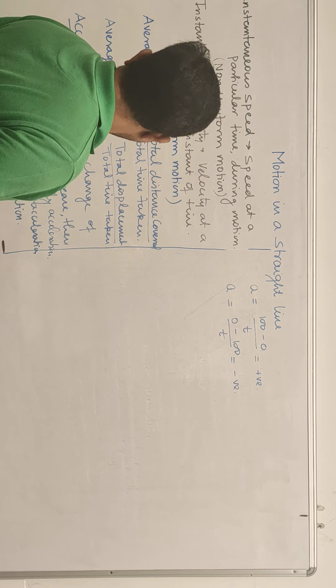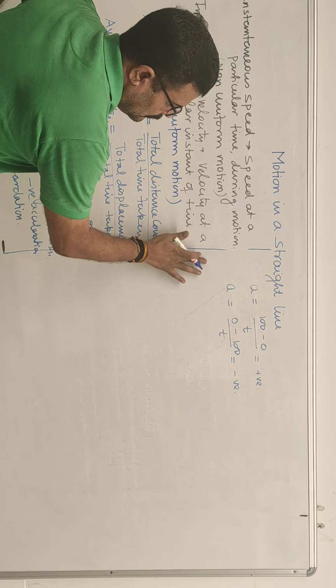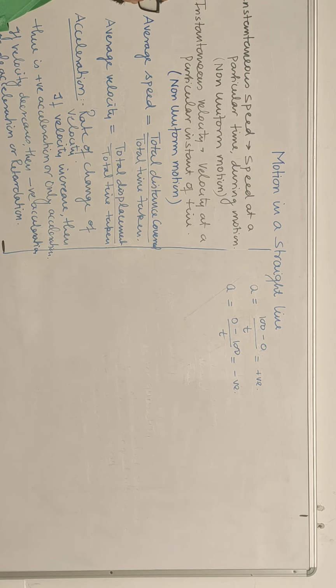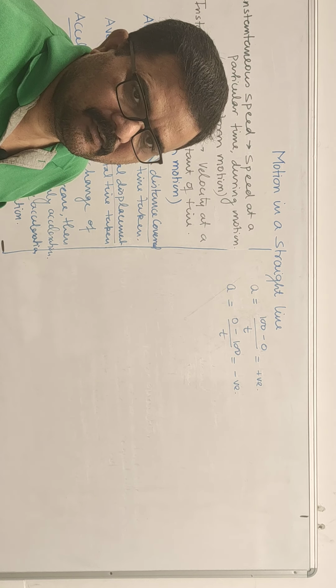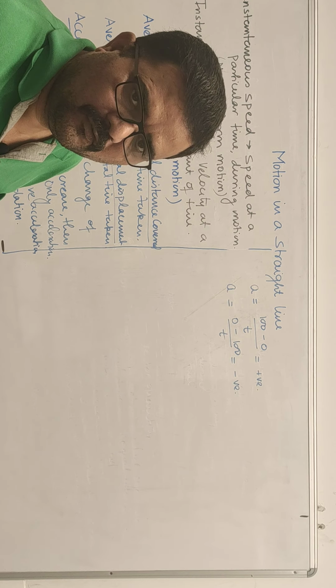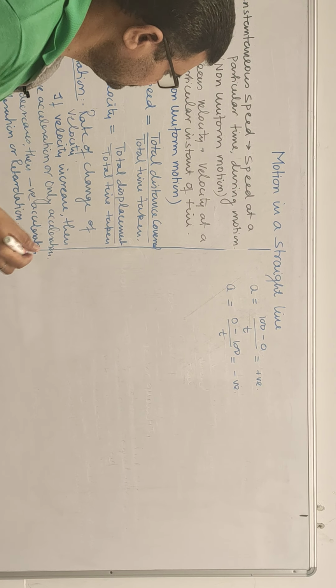Now one more thing you should be aware of: in a uniform motion, acceleration is always zero because velocity will remain same. There is no change in velocity. In a non-uniform motion, you will have an accelerated motion because velocity keeps on changing.